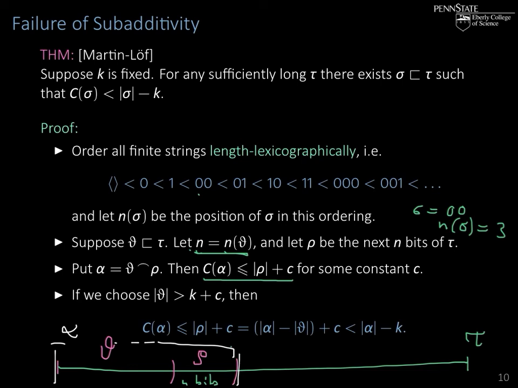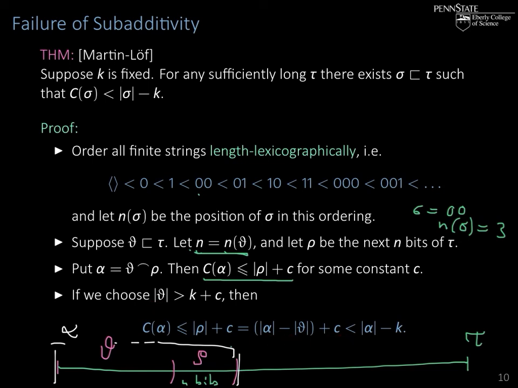So again, to know alpha, we only need to know rho. That means the complexity of alpha is at most the length of rho plus some constant c. So now we just choose our initial segment theta long enough, namely longer than k plus c, and then we'll see that C(alpha) is at most the length of rho plus c. But the length of rho is just the length of alpha, the long string, minus the length of theta, the first string in that part of alpha, plus c.